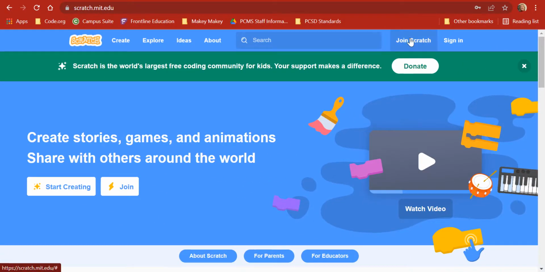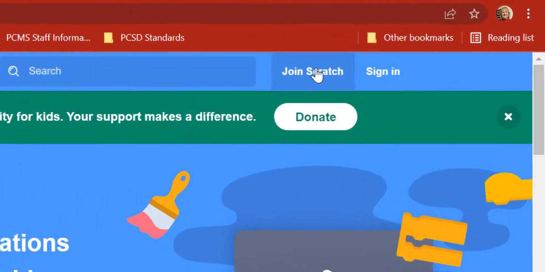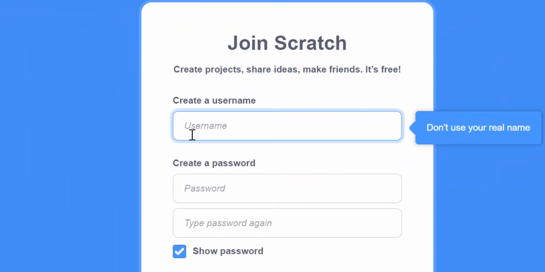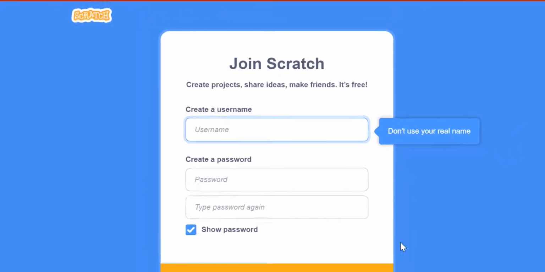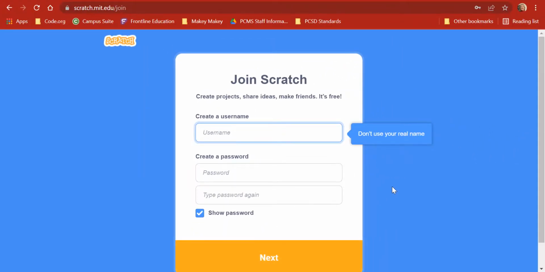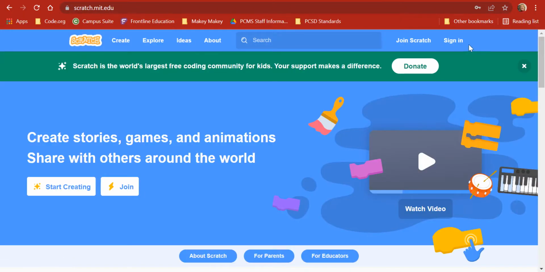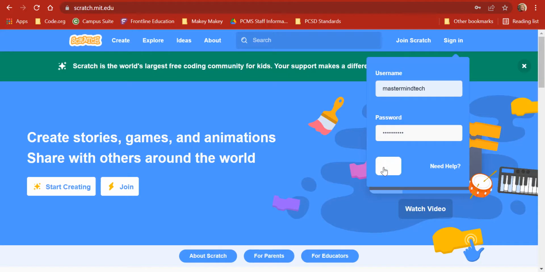If you don't have a Scratch account, you need to click on Join Scratch and use your school username, please. Create a password using your school password, and you'll have to type it again, and it'll ask for some more information like your age. Just go ahead and fill it all out till you have your account created, and I'm going to go ahead and sign in since I do have an account.